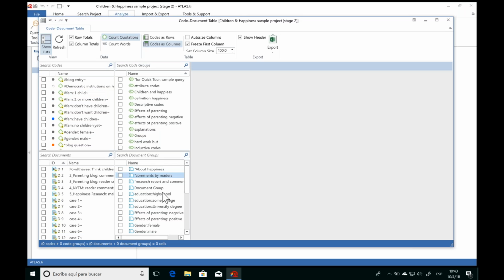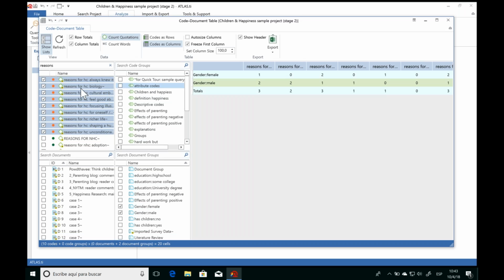So let's say in this case, I'd like to compare my female and male participants. So we have here our participants from a survey we conducted. And instead of selecting them individually, I want to see the groups of all the female participants and male participants. And so I can already compare and contrast their responses. And about the participants, I want to see what their different reasons for having children are. So I'm going to go ahead and select all the codes I have for reasons for having children. And now we have the table here.